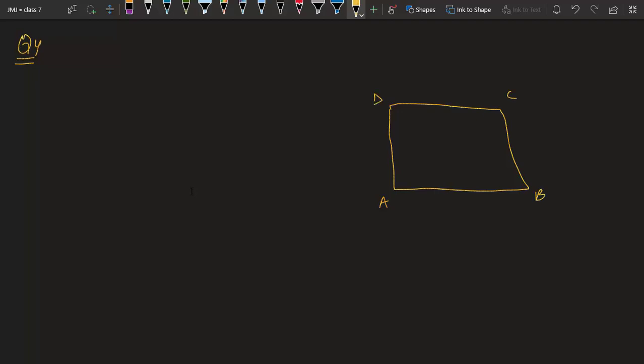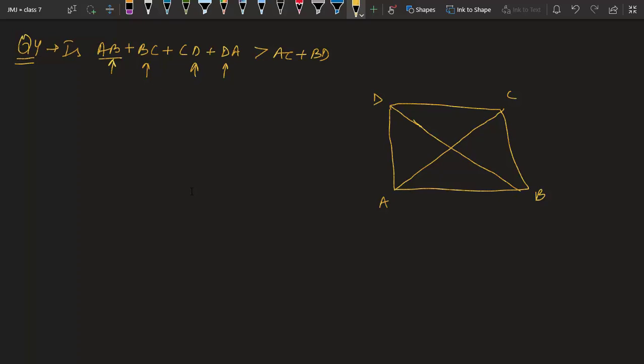What they are saying is, again we have to check something. They are asking, is AB plus BC plus CD plus DA more than AC plus BD? So you have to see, they are taking the 4 sides of the quadrilateral and they are taking the diagonals. These are known as diagonals, AC and BD. So we have to check whether it is true or false. We should have the idea that in our equations, on the right hand side we should get AC or BD only. Okay, let us try to think.